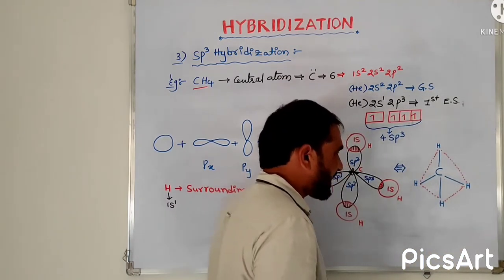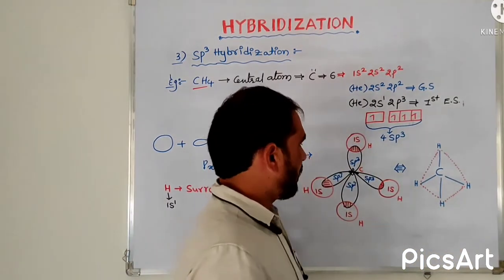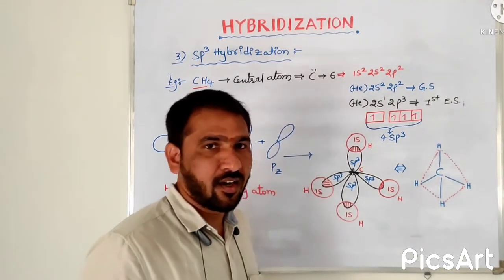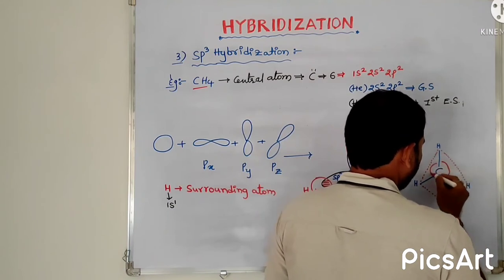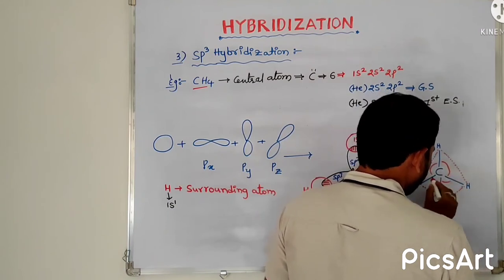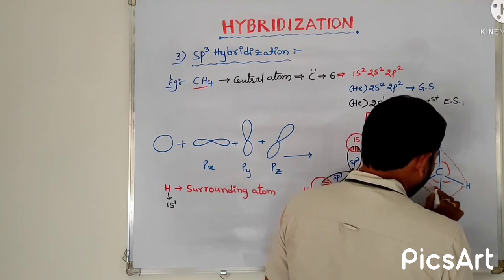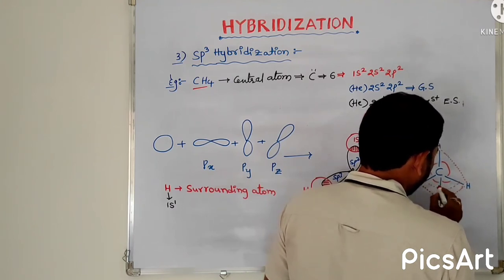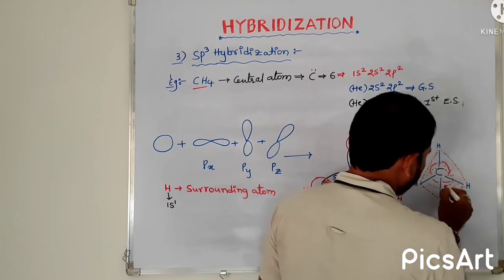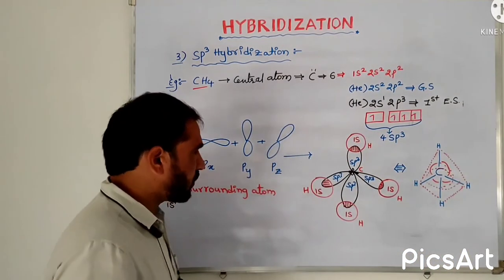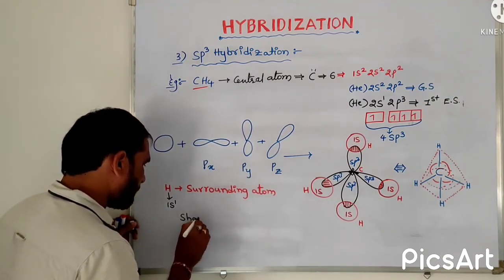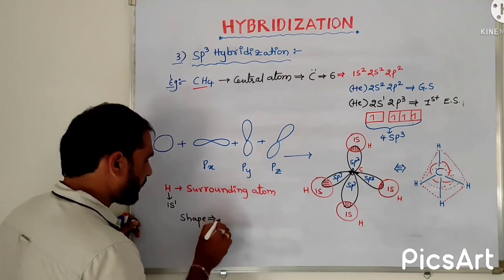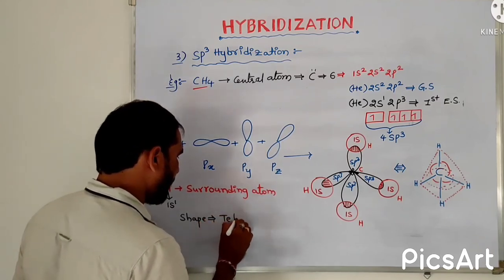In this tetrahedral structure, what type of bond angles are there? How many are there? This is one bond angle, this is another, and also here, and this is also considered. The shape of the molecule is tetrahedral.